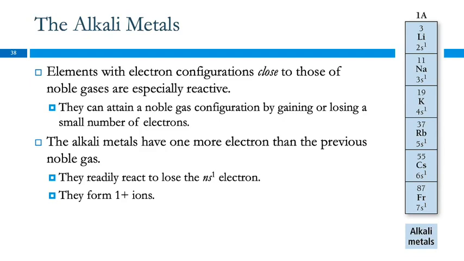So the group 1 elements form +1 ions because by losing that one electron, they have the same electron configuration as the noble gas, and that is lower in energy and more stable. Does that make sense?